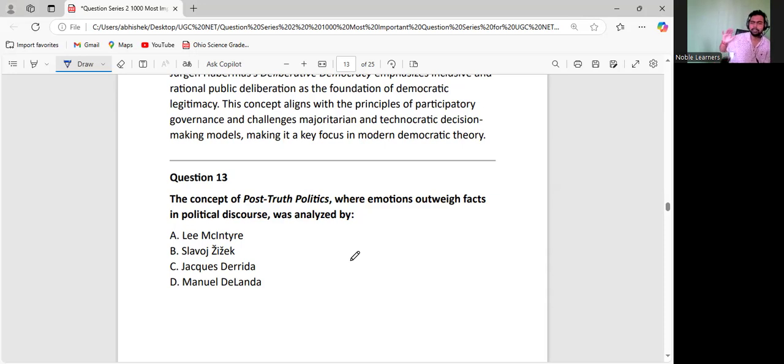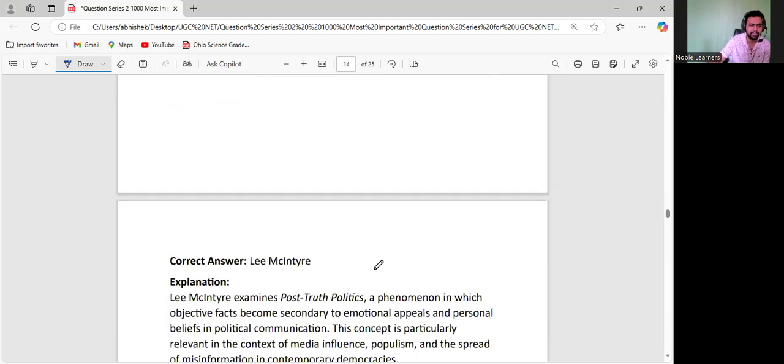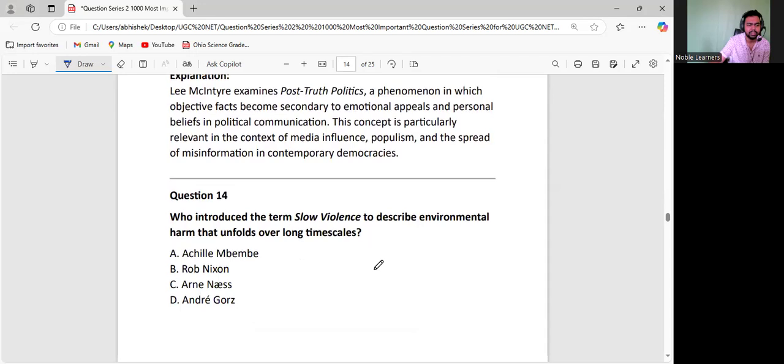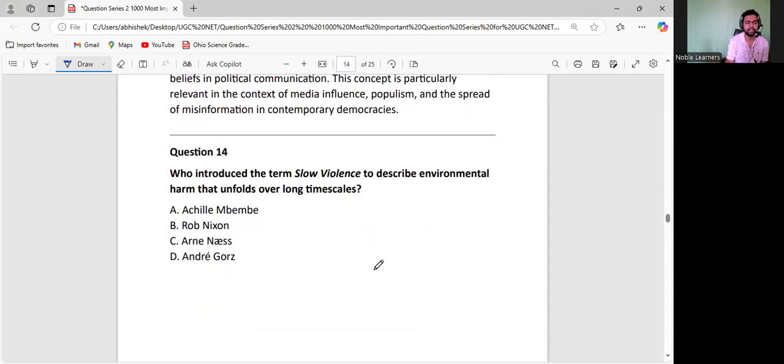So truth has been a kind of thing which was in the past. It is like post-truth politics, so it is beyond truth. Nowadays, politics is actually done on fake news and so on, and people are being influenced by social media, WhatsApp and all. This is what we have. So Lee McIntyre gave this concept, remember this, okay? Right, this is very important for us. Now this is also a very important one actually.